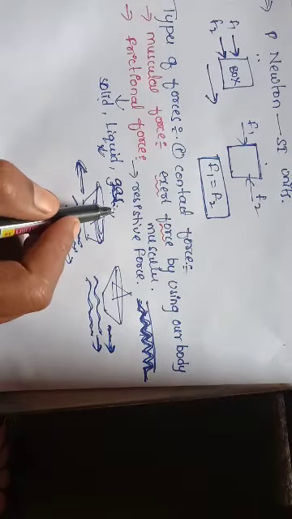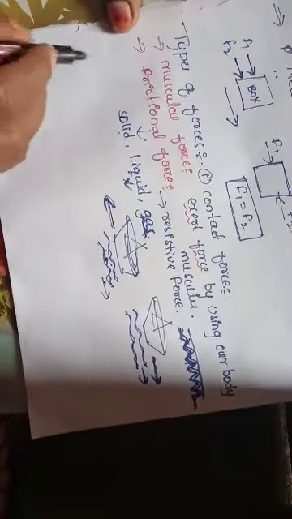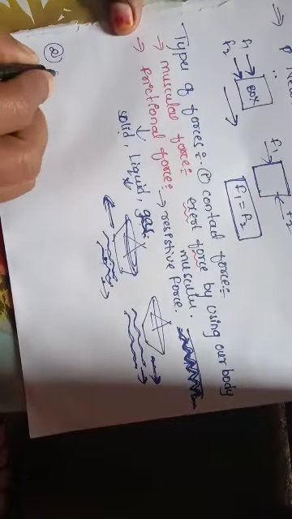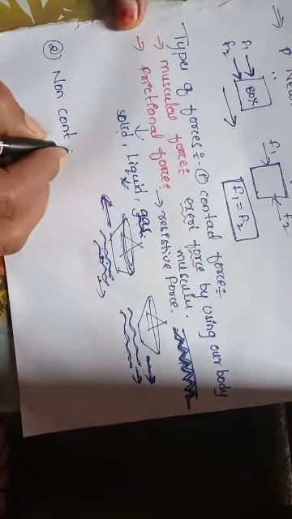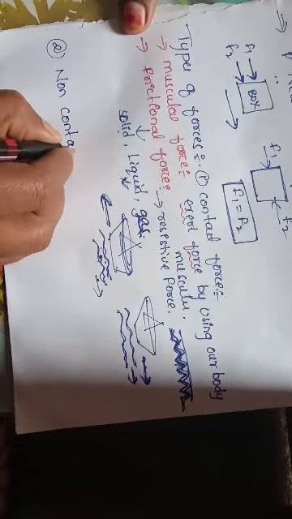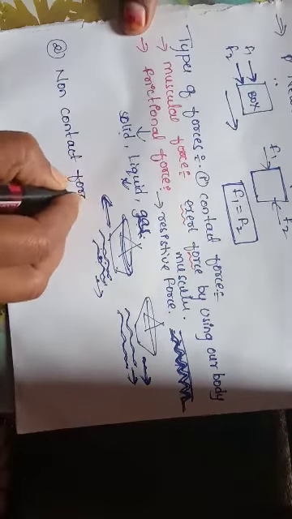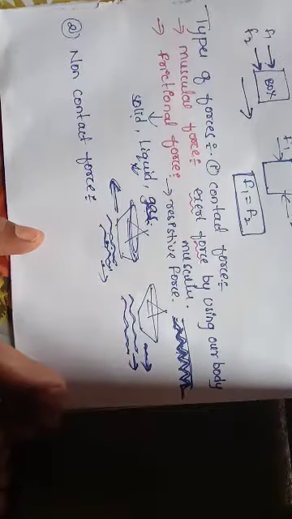Now, we discussed non-contact force. So what are the non-contact forces? Non-contact force, force at a distance, or field force. These three are the same and refer to the non-contact force. You know very well about magnets, right?